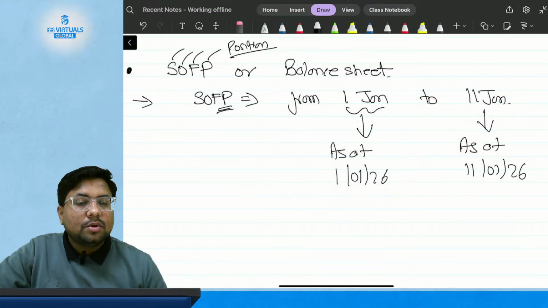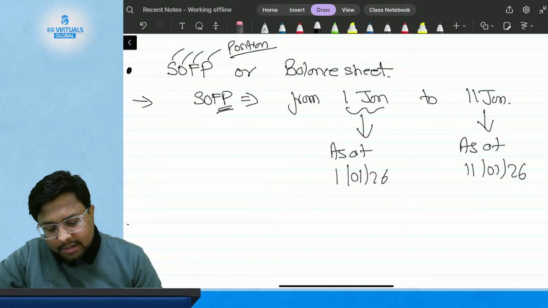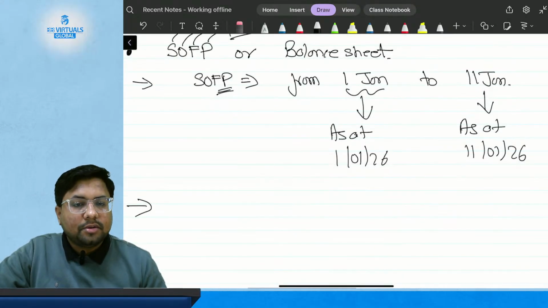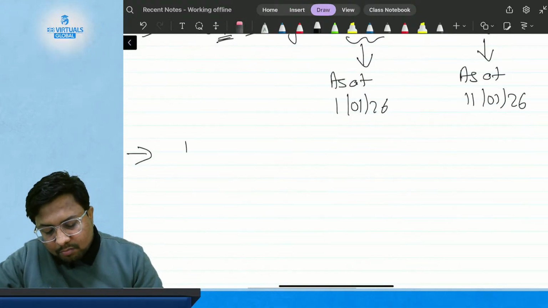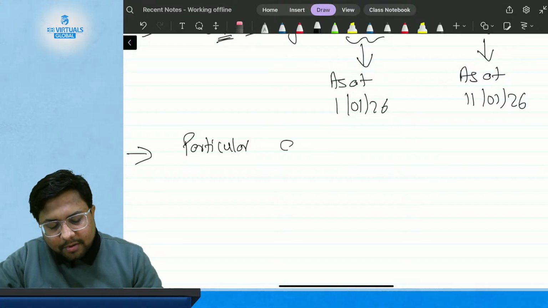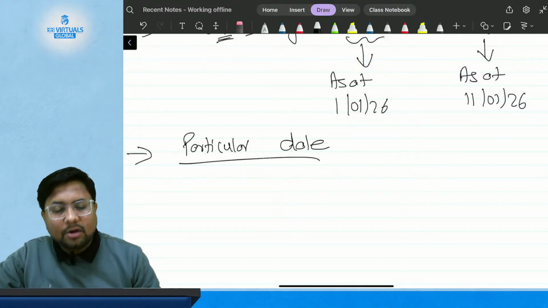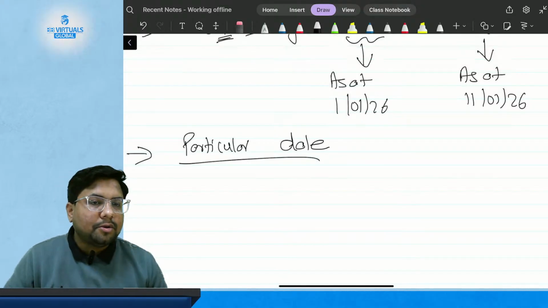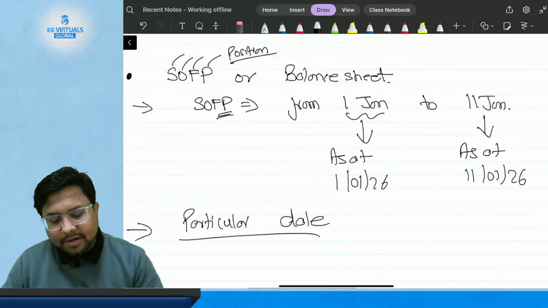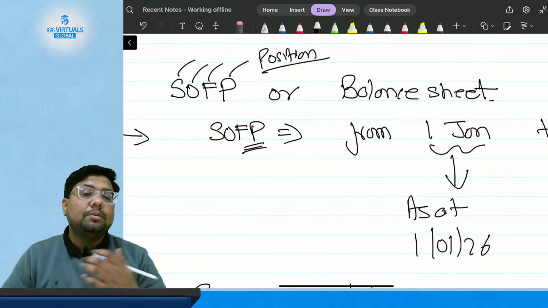So what I am trying to tell you is that statement of financial position can be prepared only for a particular date. It cannot be prepared for a particular period. It is concerned with a particular date. That's why it is called statement of financial position.